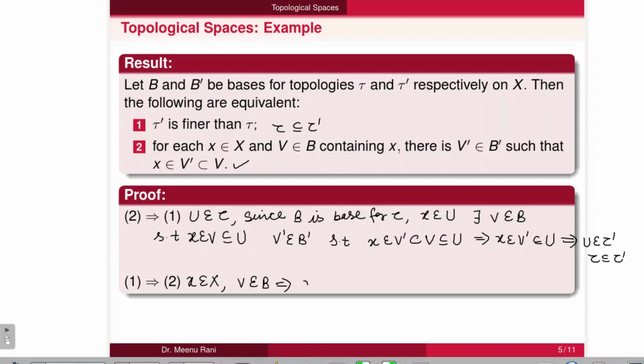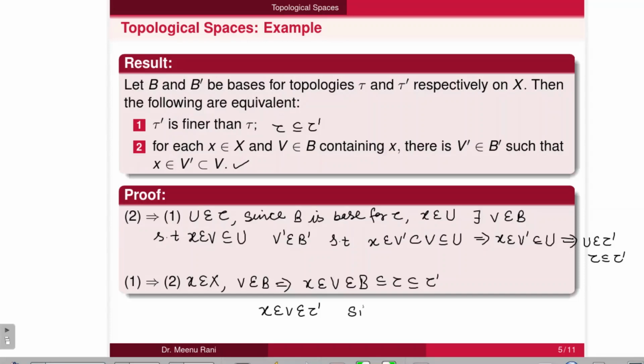So this we can write: x belongs to V, which belongs to B, that is a base for the topology, and we know that a base is contained in the topology. And from the first condition, tau is further contained in tau dash. So from this we can write x belongs to V, which belongs to tau dash. So V is an open set here according to tau dash, which is containing the element x also.